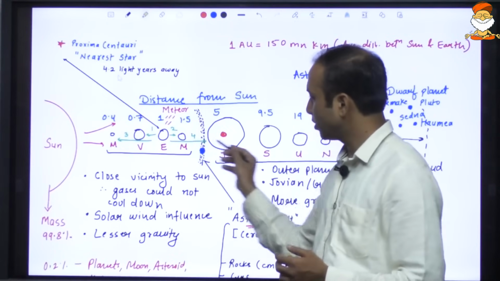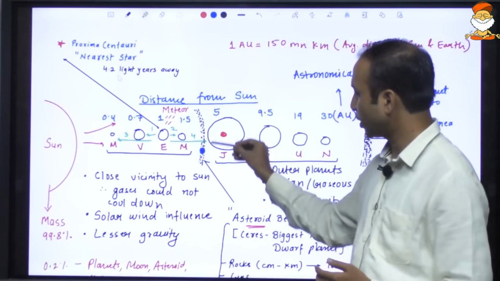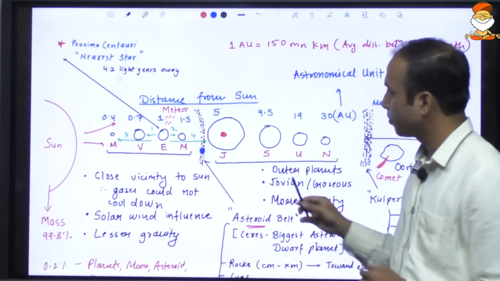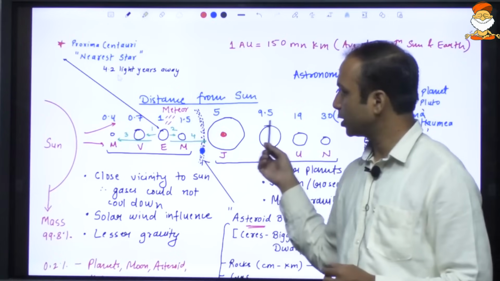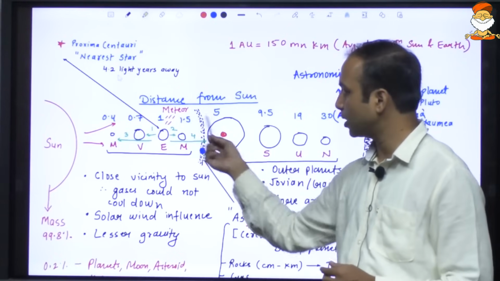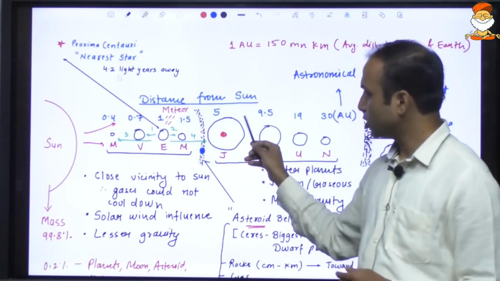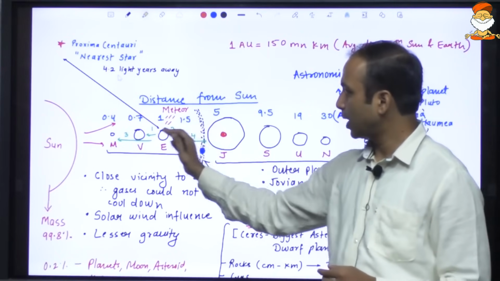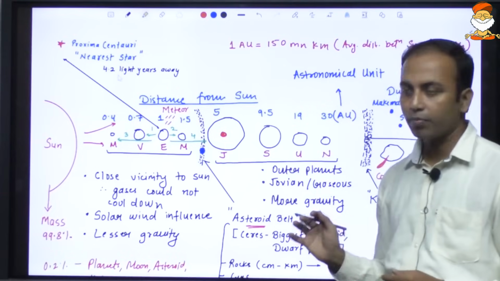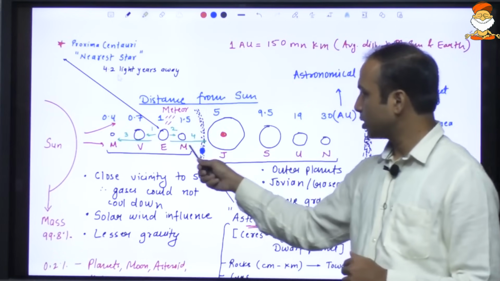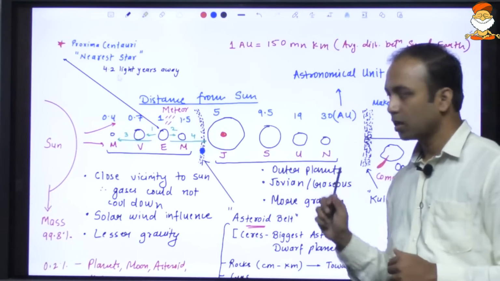Here the sun and the different planets are there, the asteroid belt is there, even the Kuiper belt is there. I have also tried to mention the relative distance of each of these planets with respect to the sun, and the difference between the inner planets and the outer planets. So let us try to understand this. With respect to the sun, we have Mercury, Venus, Earth, Mars, Jupiter, Saturn, Uranus and Neptune.